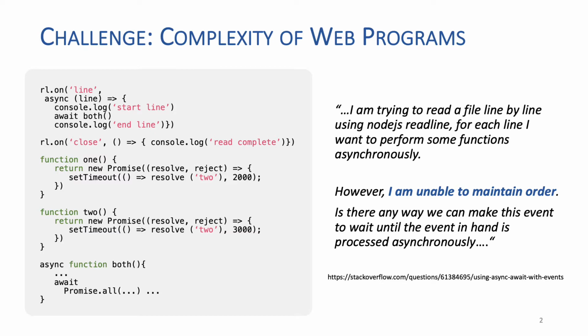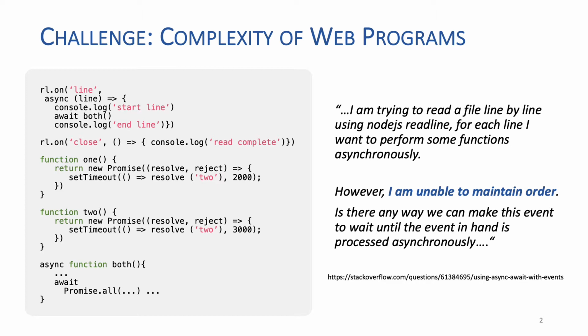I will start with an example from Stack Overflow. Please don't worry about understanding the code in detail. Essentially, this code reads a file line by line, also performing some operations asynchronously. However, the developer is struggling to have control over the order in which these operations are executed. This seems to be a common difficulty among developers when executing asynchronous code.